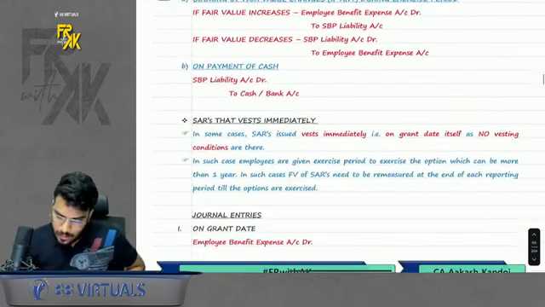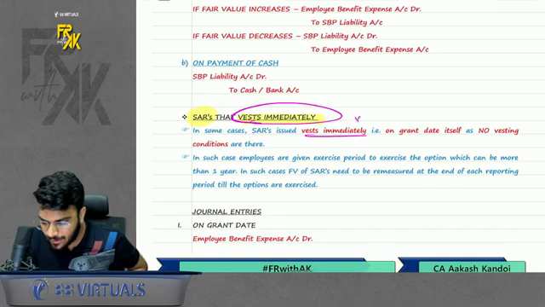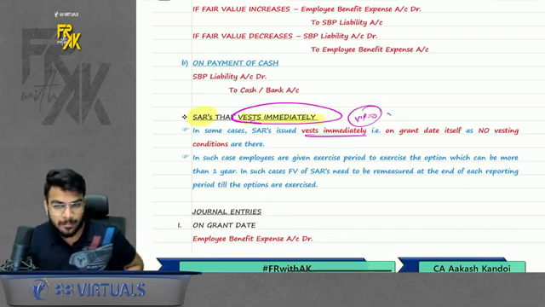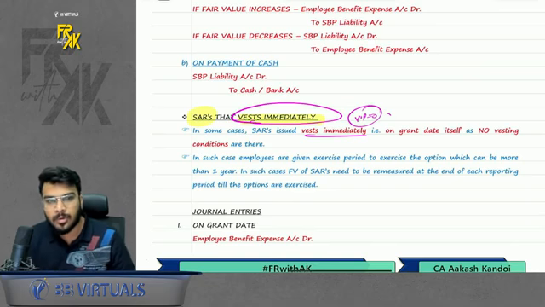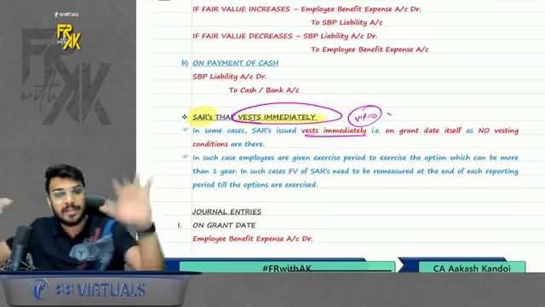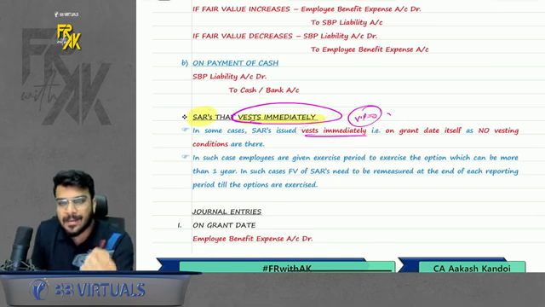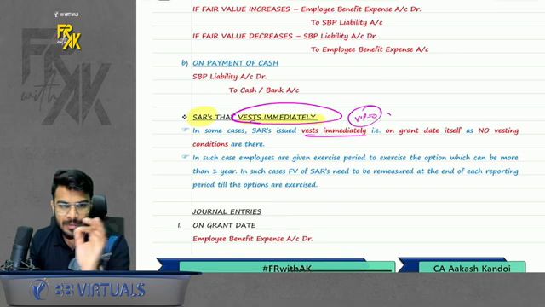Now there is one more concept: SARs that vest immediately. What is the meaning of vest immediately? It simply means vesting period is 0. There is no vesting period. Maybe the employee must have done some good deeds in the past, because of which the company is ready to give the shares today, immediately. Immediately the employee becomes eligible. So now, when you become eligible immediately, the company has to book the expense on grant date only.